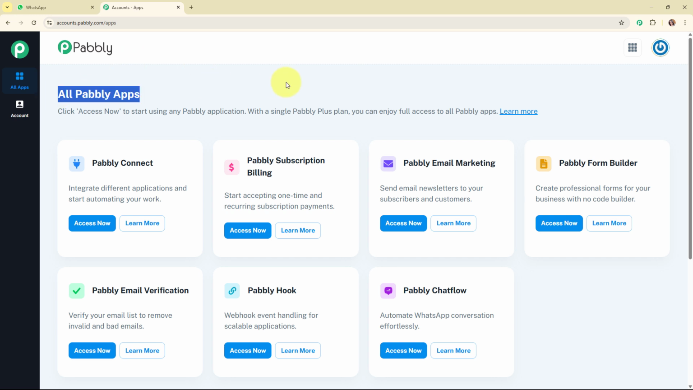Now after signing in, here you can see the all Pabbly apps window where you can see all the applications of Pabbly.